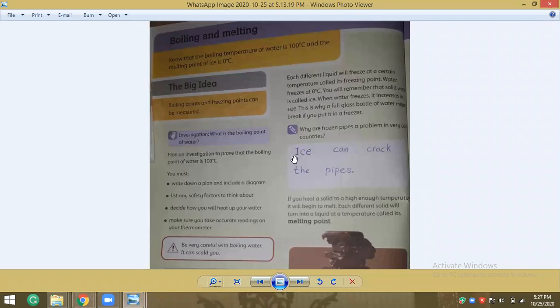Okay, now open page number 42. The topic is the same, boiling and melting. You know that the boiling temperature of water is 100.